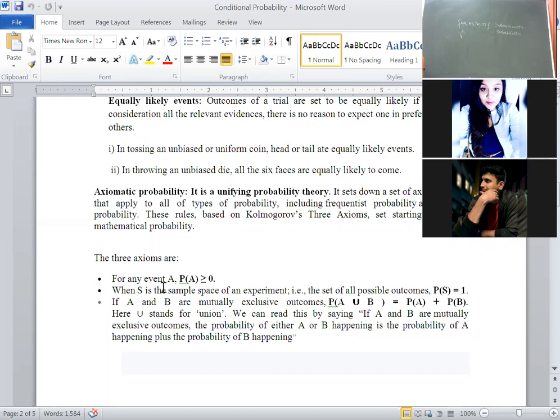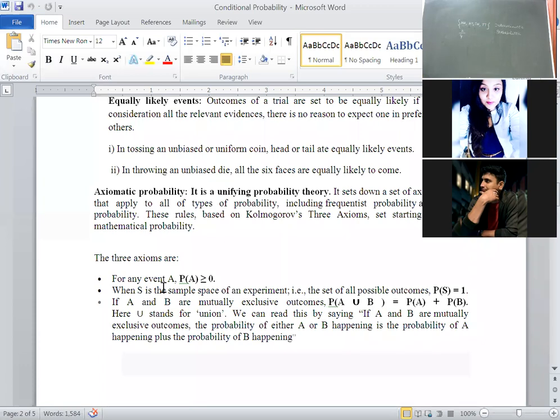There are three approaches to define probability. First one is classical approach. Second one is empirical approach. Third one is axiomatic approach. But the third one, axiomatic approach, is popular. Why is it popular? Why not the other definitions?